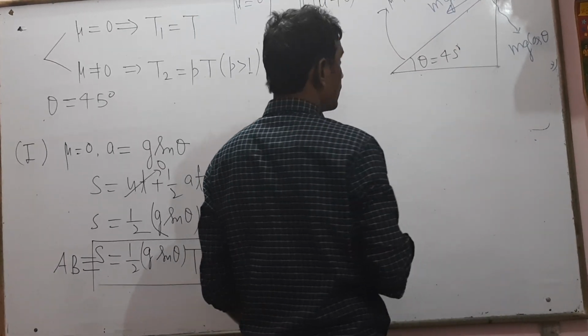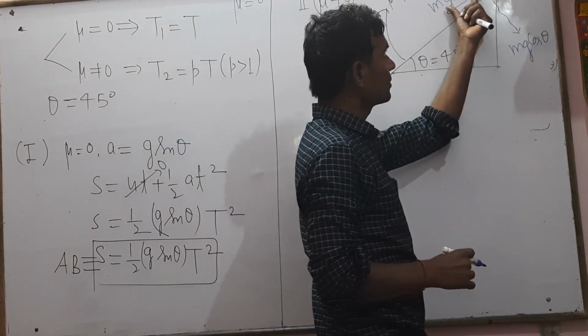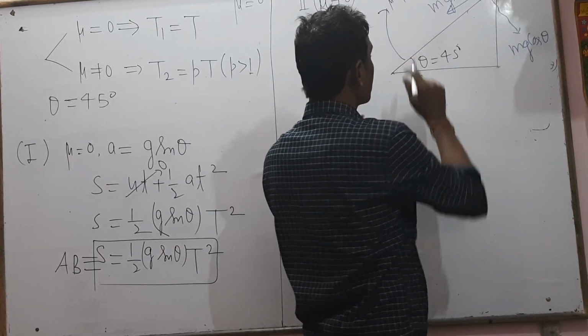So we are trying to find the acceleration a. mg sin theta acts down the incline, and mu is not equal to 0.